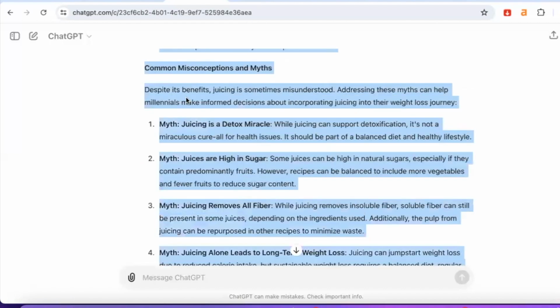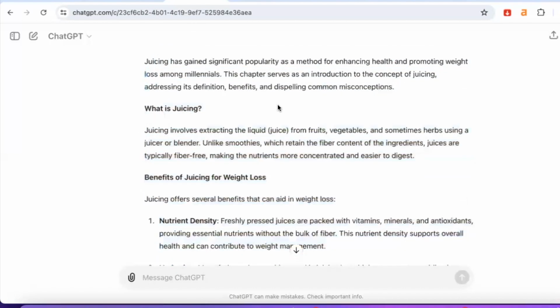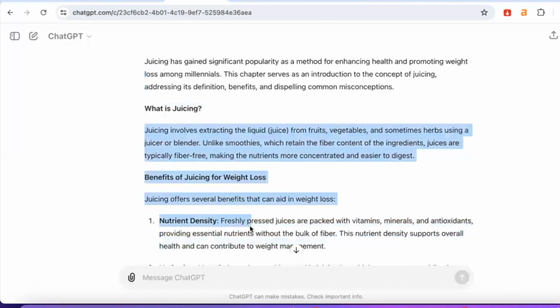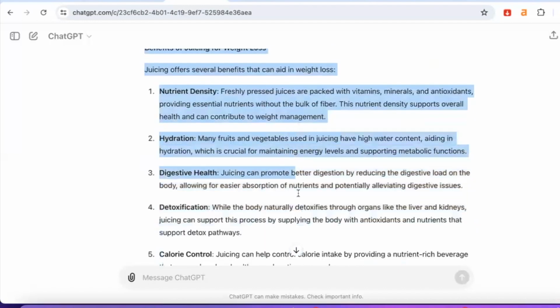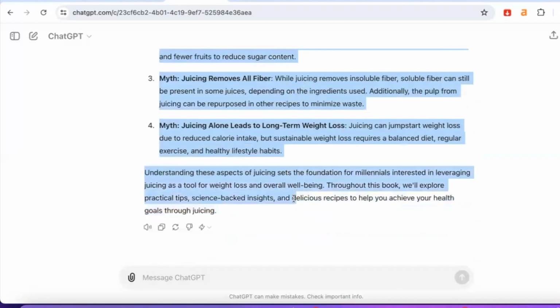Now, the best way to avoid that, guys, is to make sure you're paraphrasing these ebooks, making it sound like your own thing. Don't just copy and paste everything that you see here, okay? Try to write things in your own way, put your own twist on things, and just make it your own thing. This is how you're going to be able to sell your ebook on so many different platforms without fear of ending up with copyright issues or plagiarism and things of that nature.